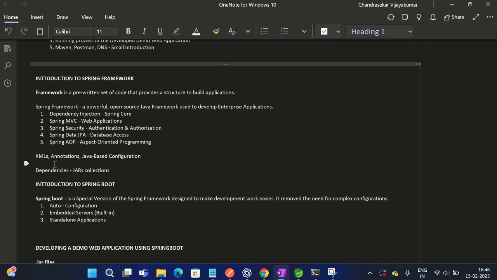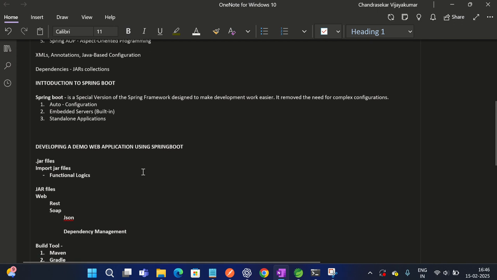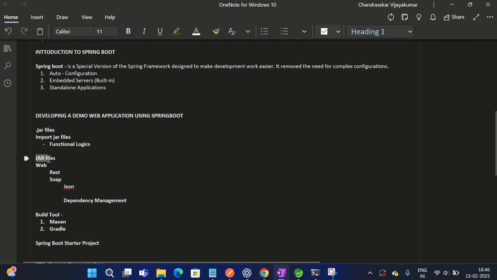Then Spring AOP, aspect oriented programming, is another separate concept. We won't touch it, we've just marked it here because it is a feature of Spring. So these are all the features, and we'll go one by one. Dependency injection is nothing but, for example, dependencies are nothing but the jar files.